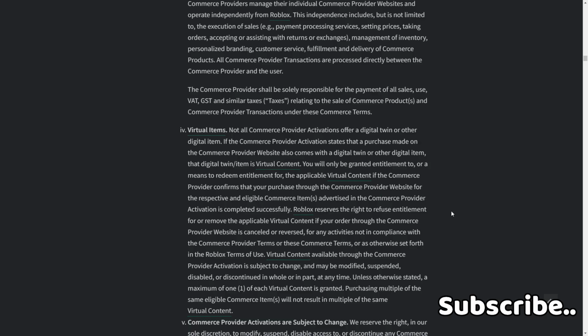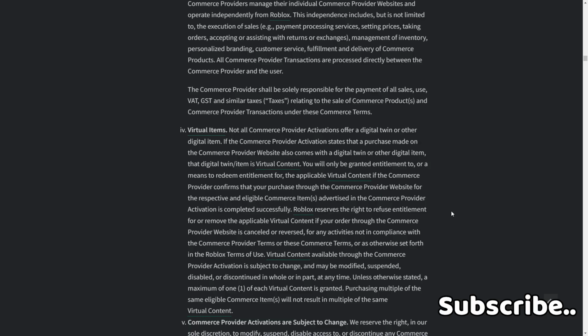4. Virtual items. Not all commerce provider activations offer a digital twin or other digital item. If the commerce provider activation states that a purchase made on the commerce provider website also comes with a digital twin or other digital item, that such item is virtual content. You'll only be granted entitlement to, or a means to redeem entitlement for, the applicable virtual content if the commerce provider confirms that your purchase through the commerce provider website for the respective and eligible commerce items, as advertised in the commerce provider activation, is completed successfully.